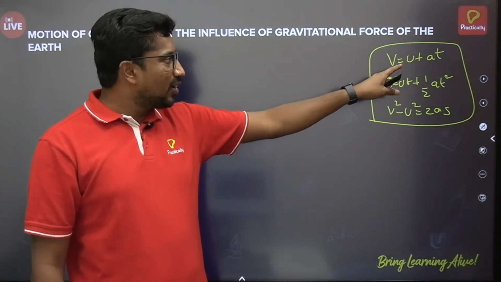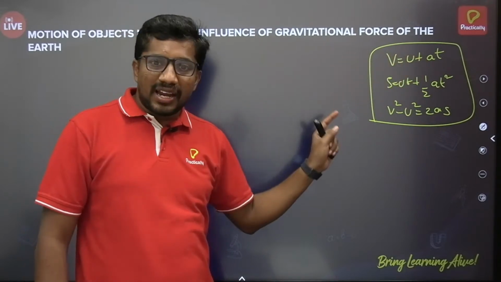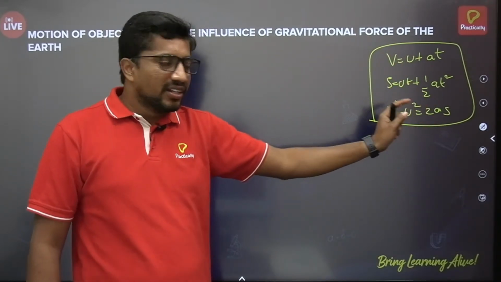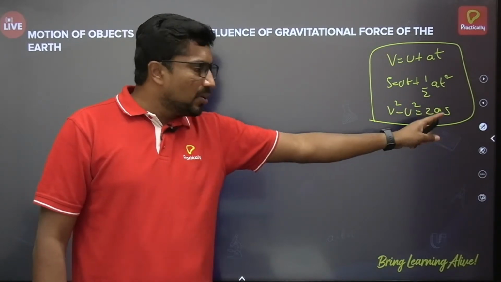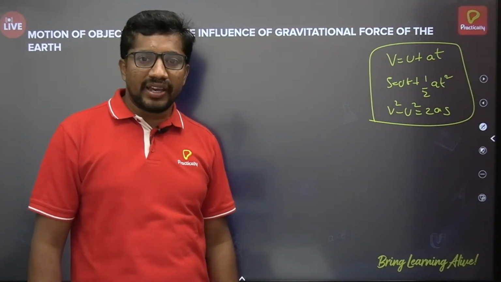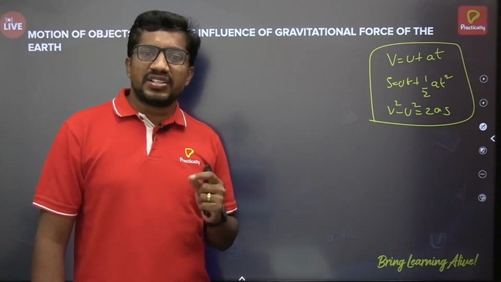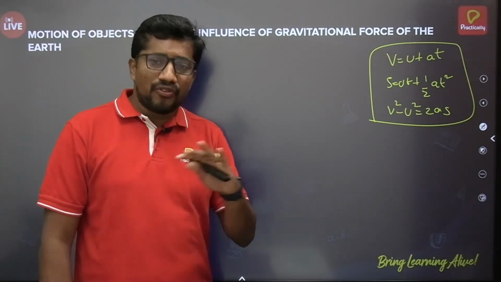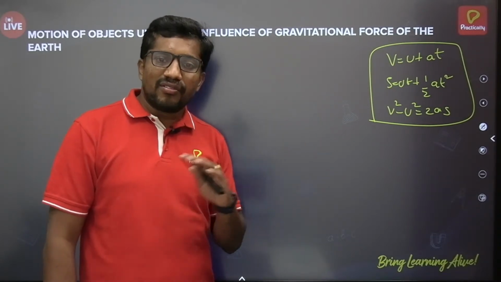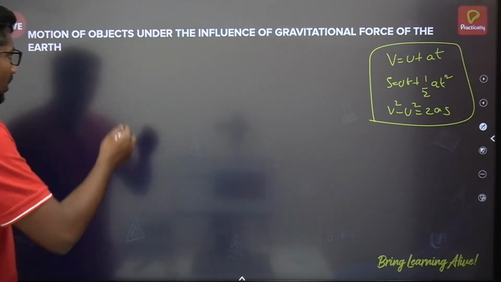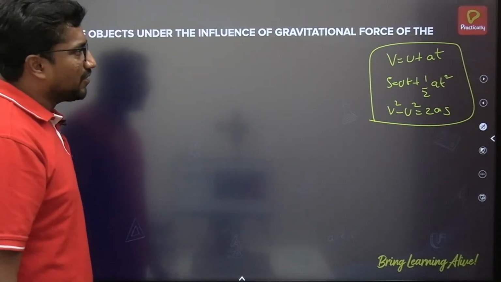This we'll call the velocity and time relation. This we'll call the position and time relation. This we'll call the velocity and position relation. So these equations can be applicable to an object which is moving with uniform acceleration. So then why should we recall these equations here?